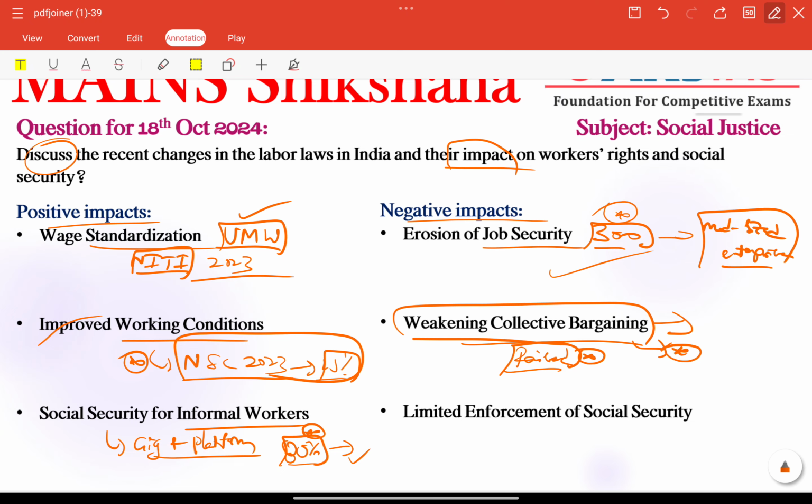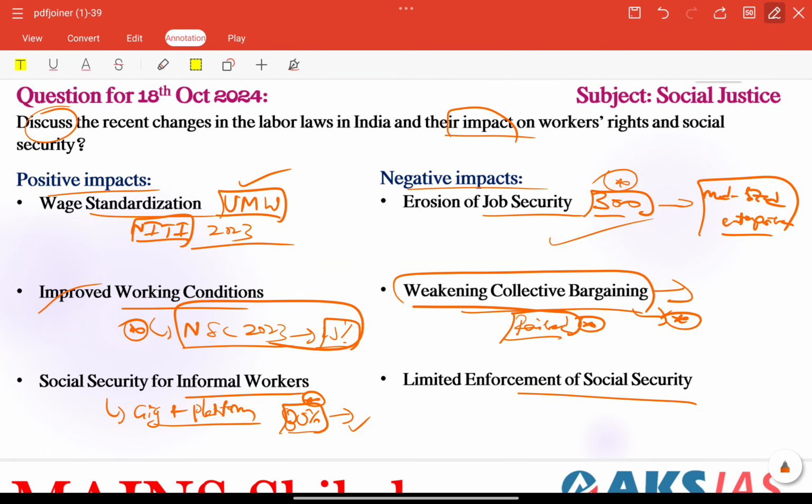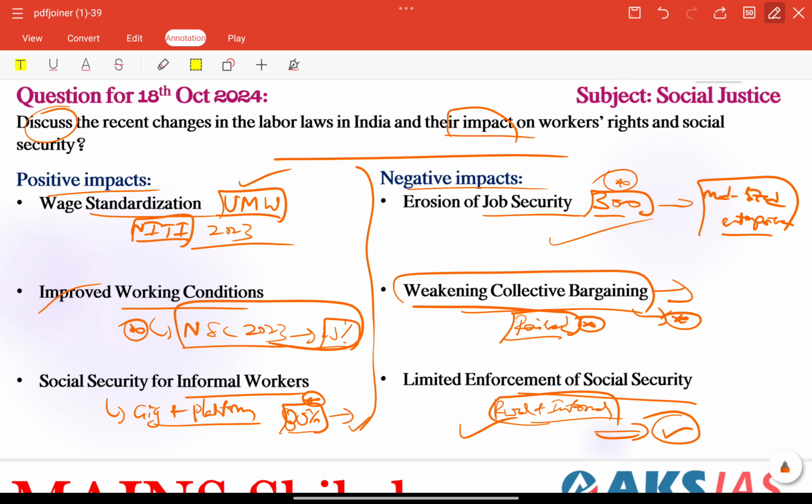Other than that, we have limited enforcement of social security also. While social security has been expanded, the actual implementation, especially in rural and informal sectors, remains very weak. That is the major focus area. For example, according to the World Bank's Social Protection Report, only 30% of informal workers in India are effectively covered by these social security schemes. That is the major fact to include here. So these are the positive and negative impacts we need to connect.